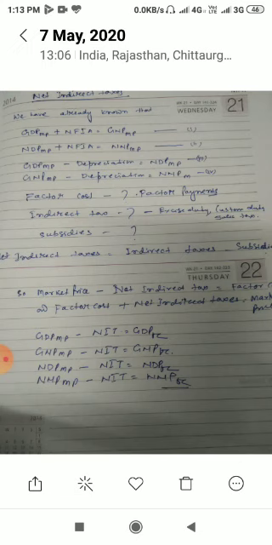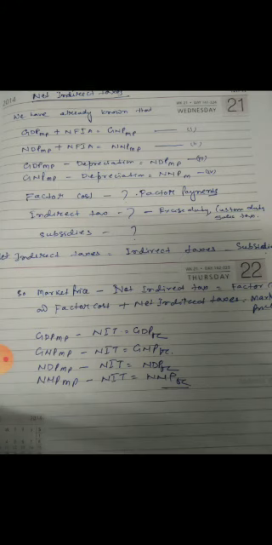So remember, how much will be the selling price in the market? It is 300 factor cost plus indirect taxes 50 rupees minus subsidies 20 rupees. So the bag will be sold in the market at 330 rupees, which is the market price.